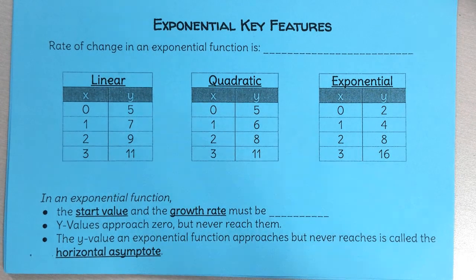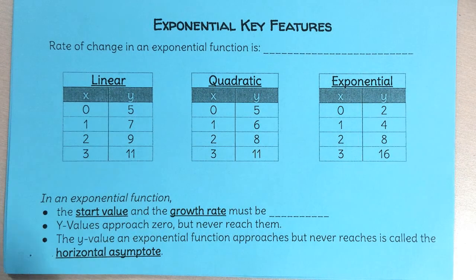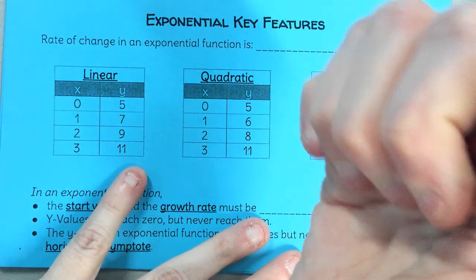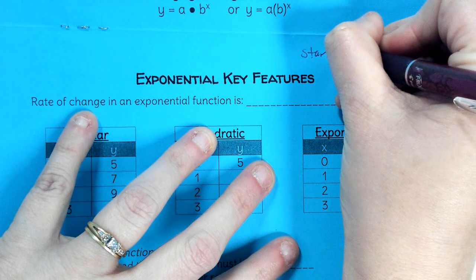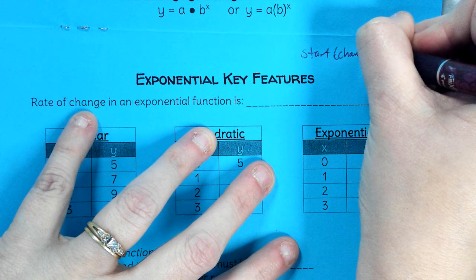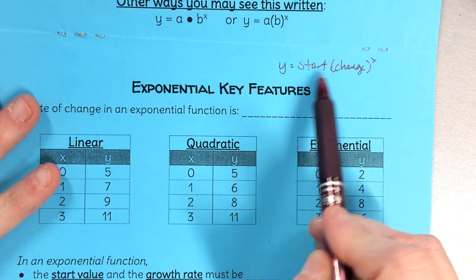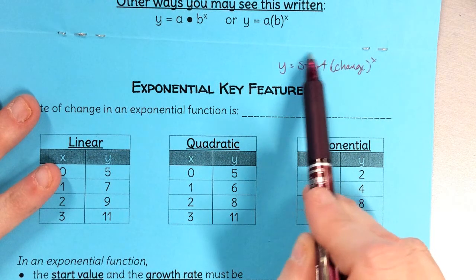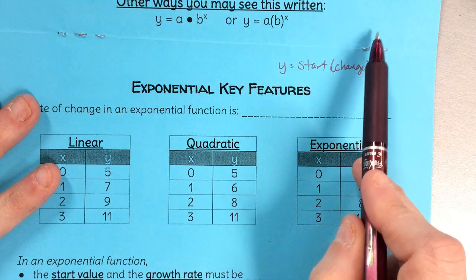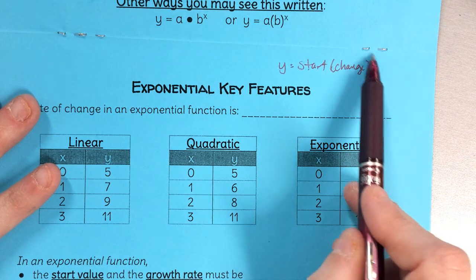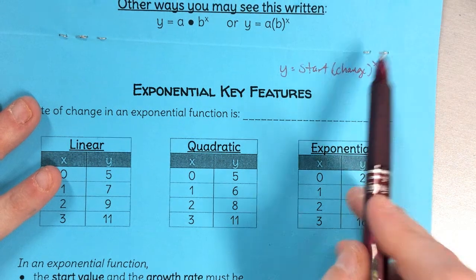Okay, so yesterday we talked about exponential functions. We kind of introduced ourselves. If you recall, our exponential function was start times change to the x power. And whatever we start with, that's our patient 0 in our example about COVID. We change by doubling, tripling, halving, whatever, and we don't know how many times we're going to double, triple, halve, whatever. So that's why that's our exponent. That's why we're raising to the x power. This is how many times that change occurs.